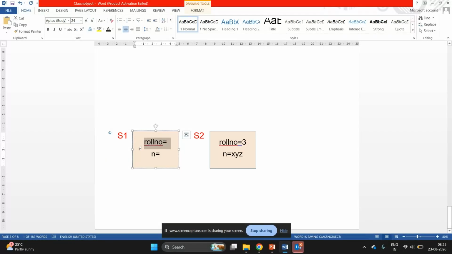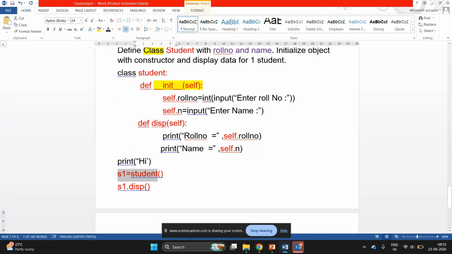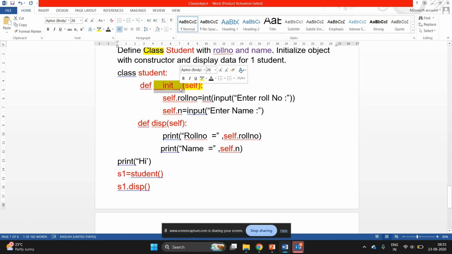Okay, so what will happen next? When we are creating the object, at the same time Python will check, is there any parameter in this bracket? No. So it will check, is there any default constructor in the student class? Yes, there is a default constructor. How have we identified it as a default constructor? The name is double underscore init double underscore, and in the brackets there is only one keyword, self. There are no parameters. So this is a default constructor.